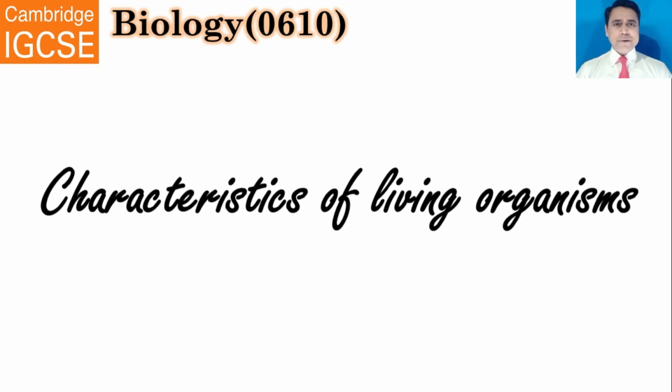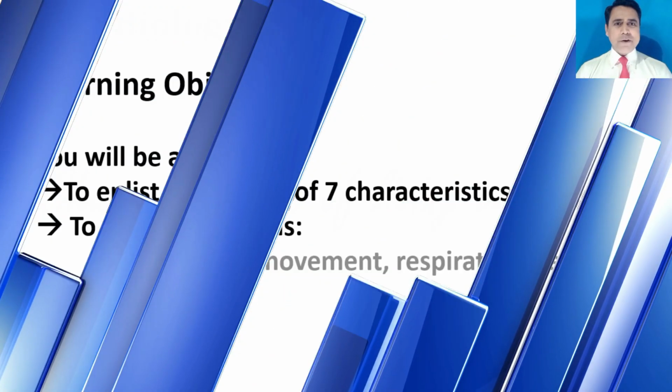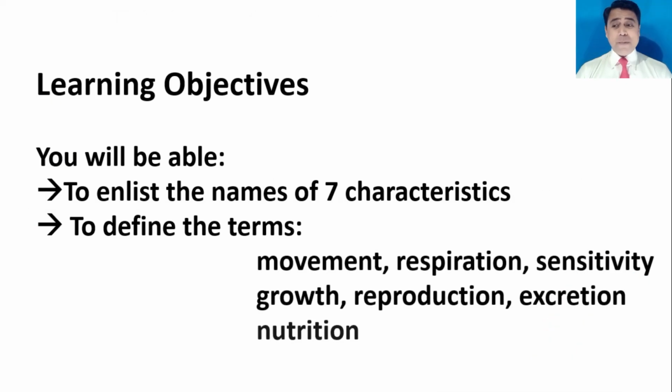Today we are going to discuss characteristics of living organisms. You will be able to list the names of 7 characteristics and define the terms movement, respiration, sensitivity, growth, reproduction, excretion, nutrition.